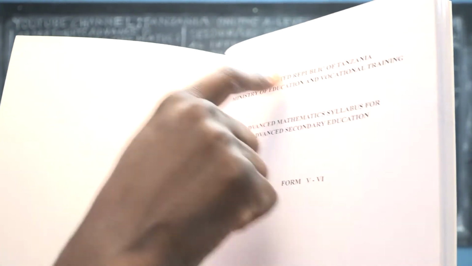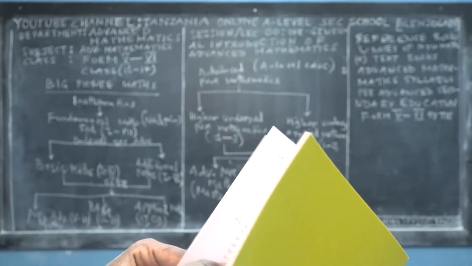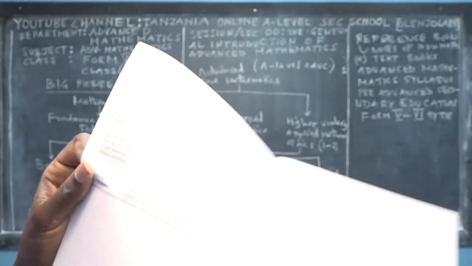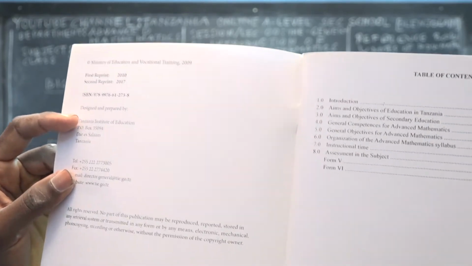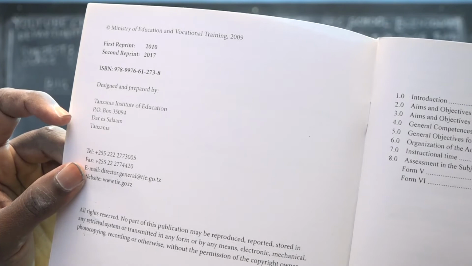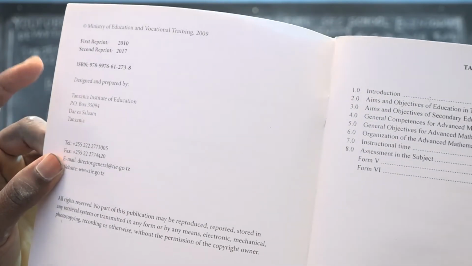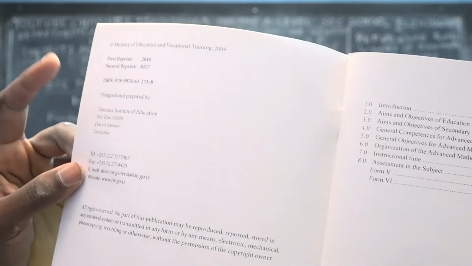And then if you open it, the first page, you'll see what has been written on the cover page. If you go to the second page, you'll see that this is the new syllabus, and you'll see the authors of this new syllabus. Designed and prepared by Tanzania Institute of Education, TIE, PO Box 5094, Dar es Salaam, Tanzania. And these are the telephones, and these are the table of contents.